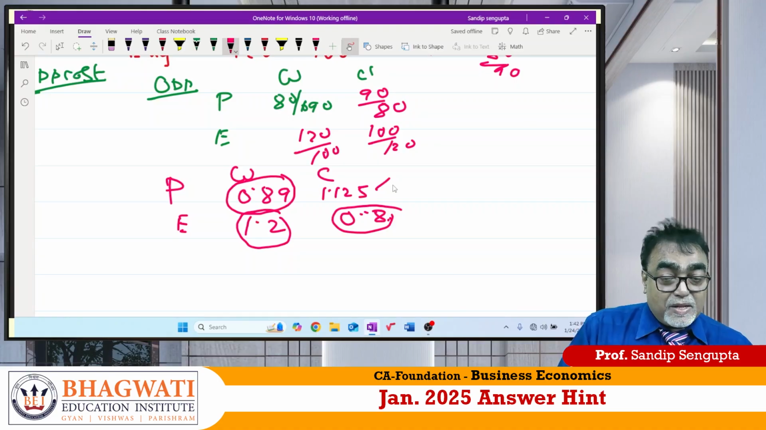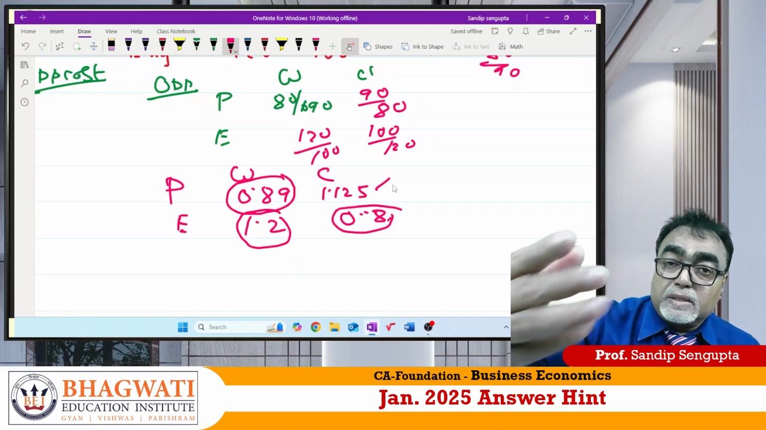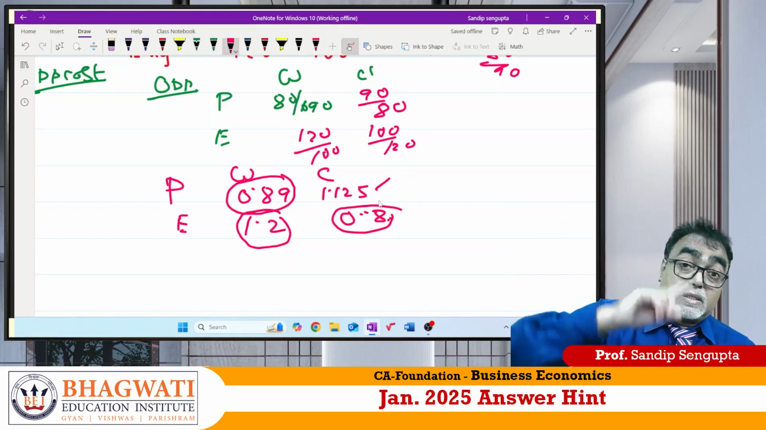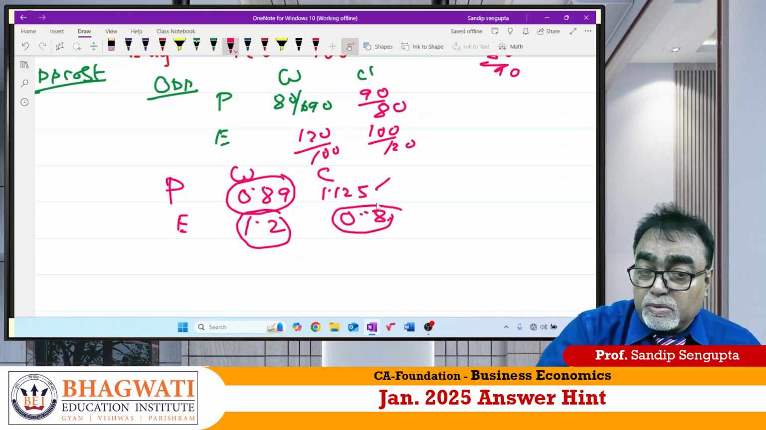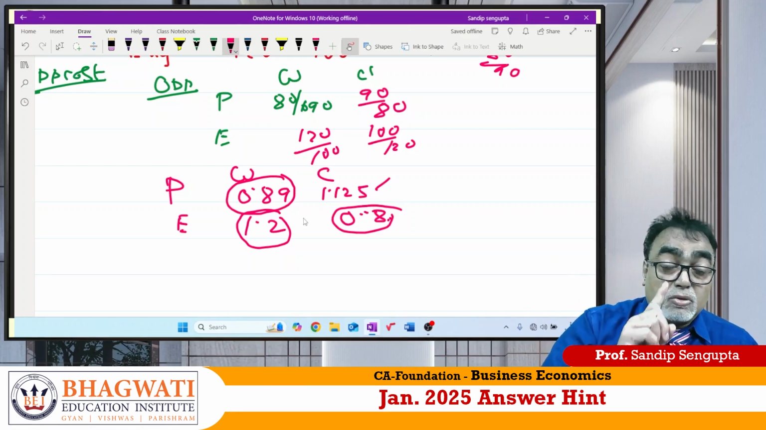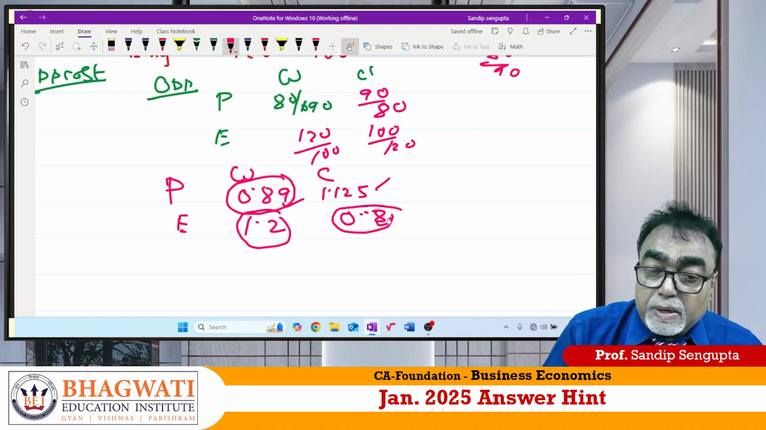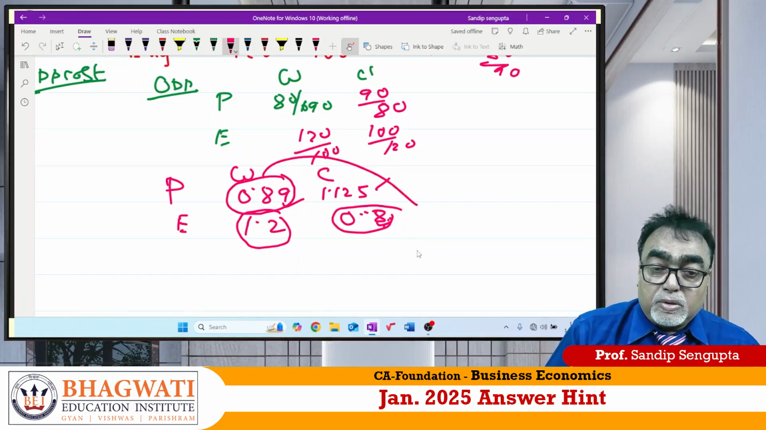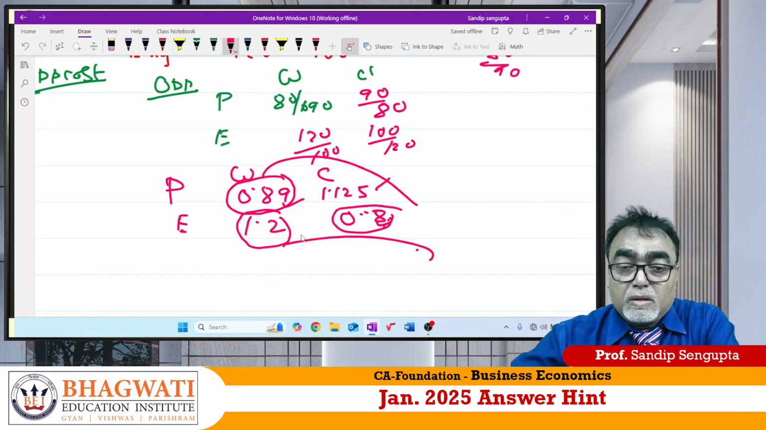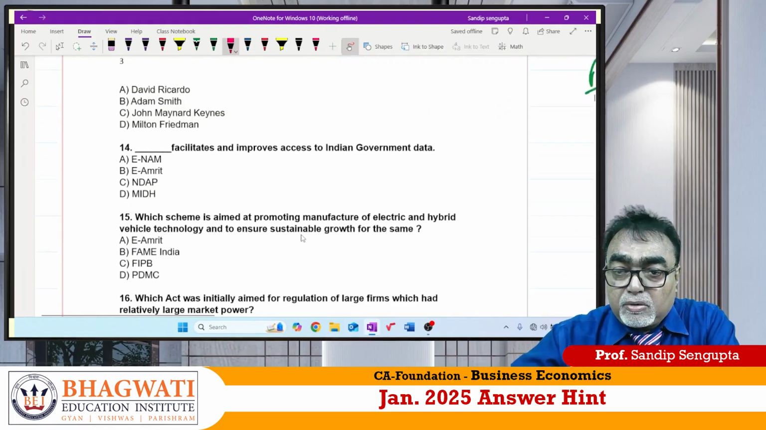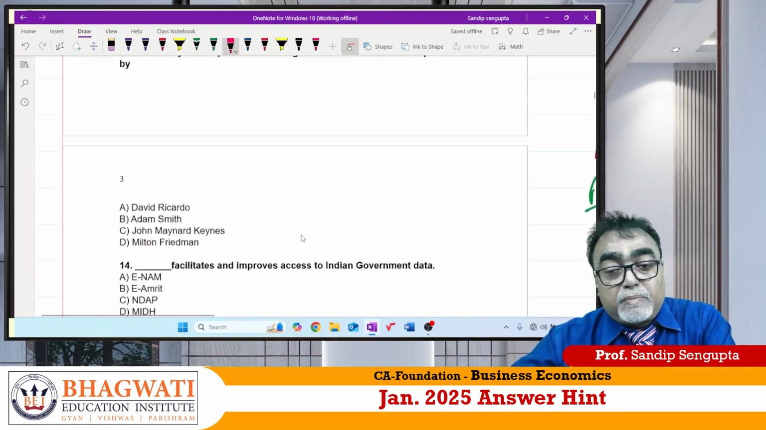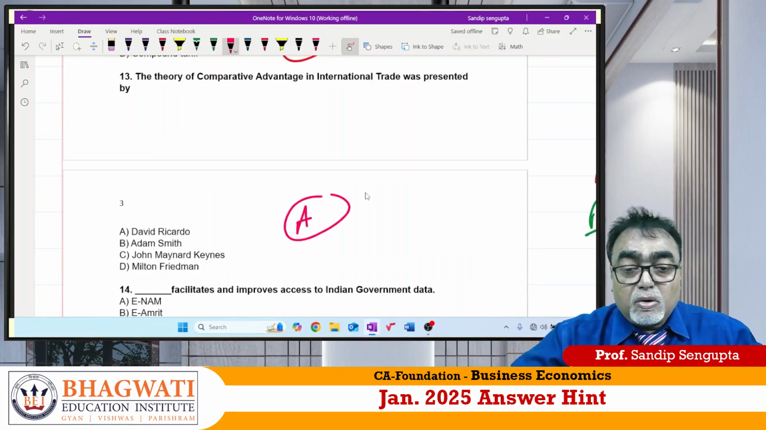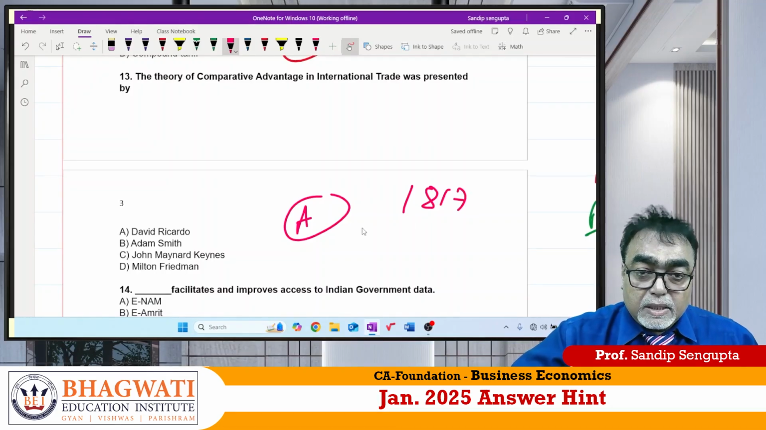Careful, why I said this. Where Adam Smith could not get the conclusion, he said that trade is not possible. Ricardo said, yes, trade is possible with comparative advantage, not only absolute advantage. So Portugal will produce wine and export. England will produce clothes and export. That is for your concepts part I am giving you. I am not giving only answer, I am developing your sense also. So the 13A answer is David Ricardo, 1817. He has given that concept.